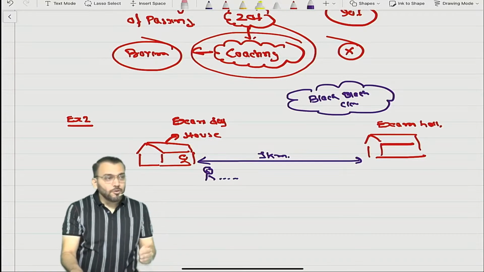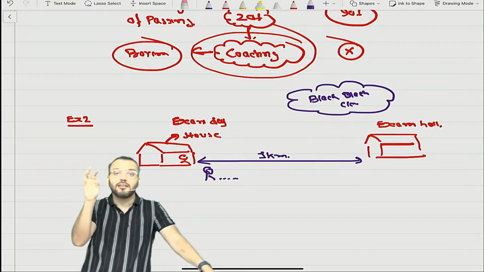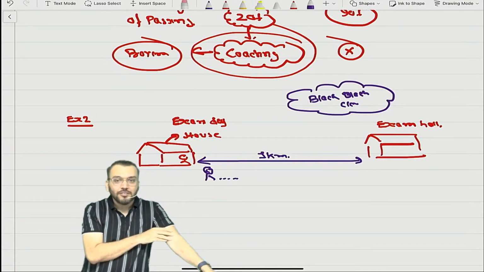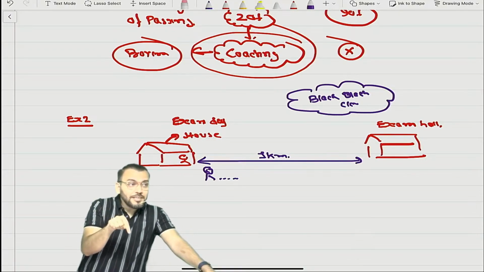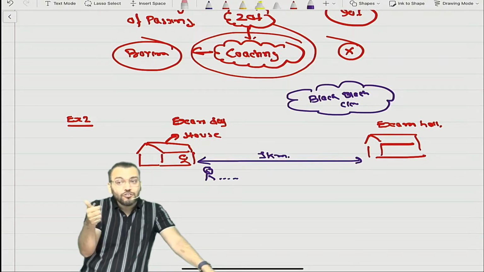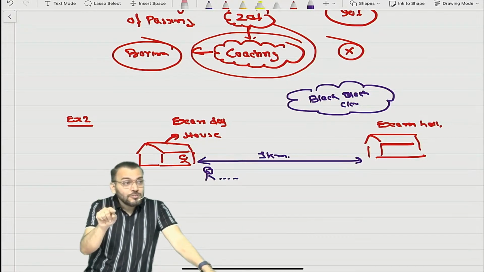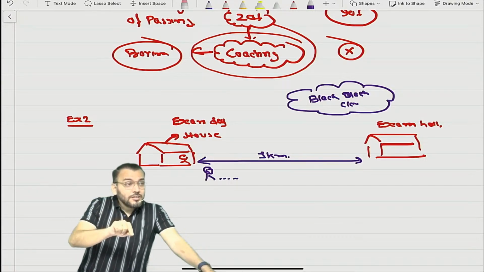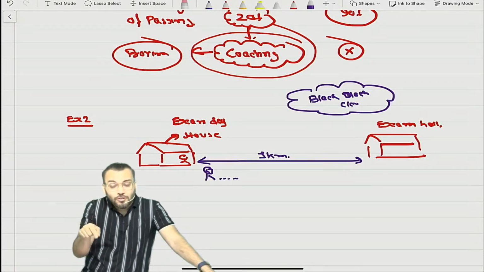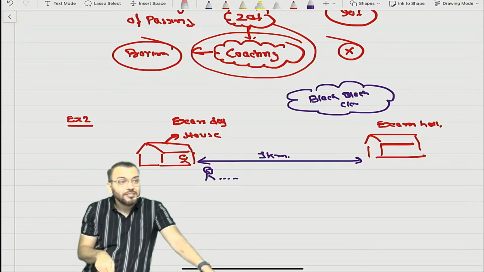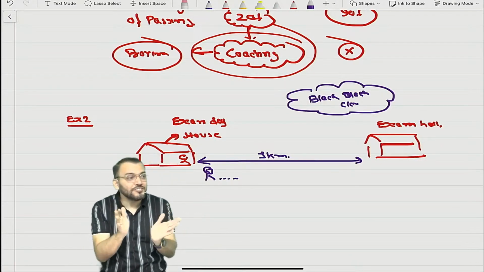Understood? The moment you started from your house for the exam hall, you have seen this black cloud in the sky. And this black cloud is a condition on exam day, the outcome of which is not known, whether rain will fall or not fall. That is dependent on an uncertain future event which is not in the control of this student. Whether there is a contingency on this day or not.